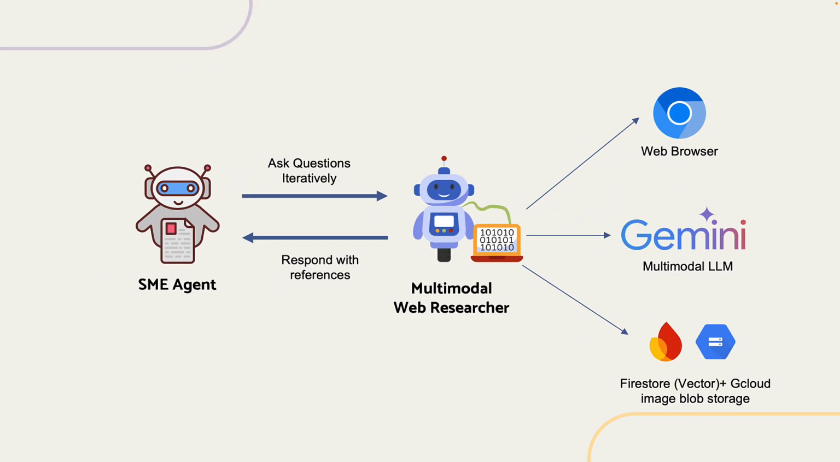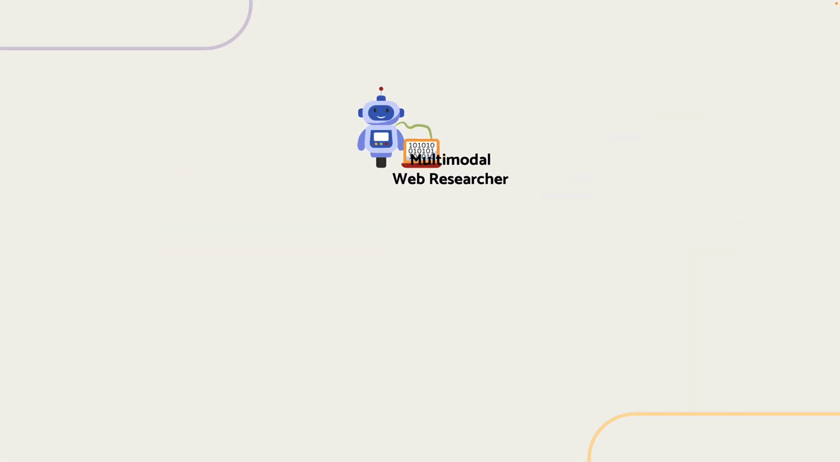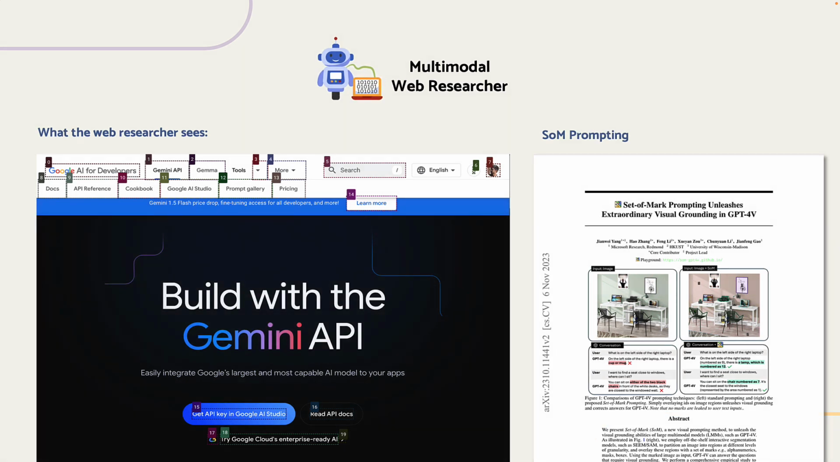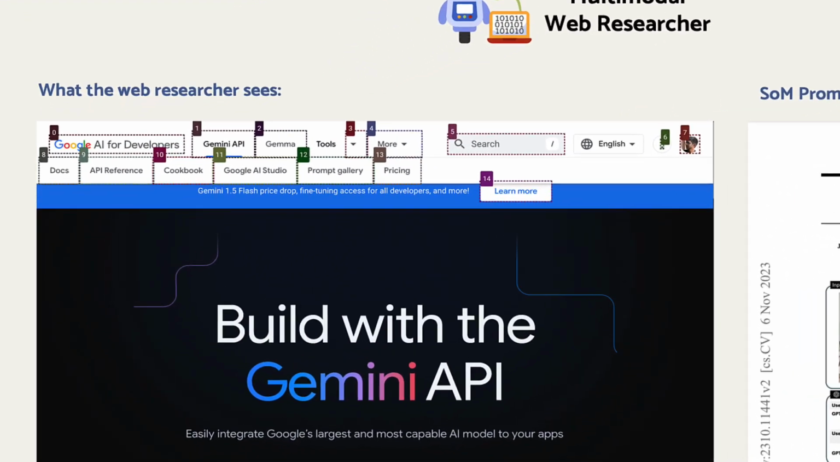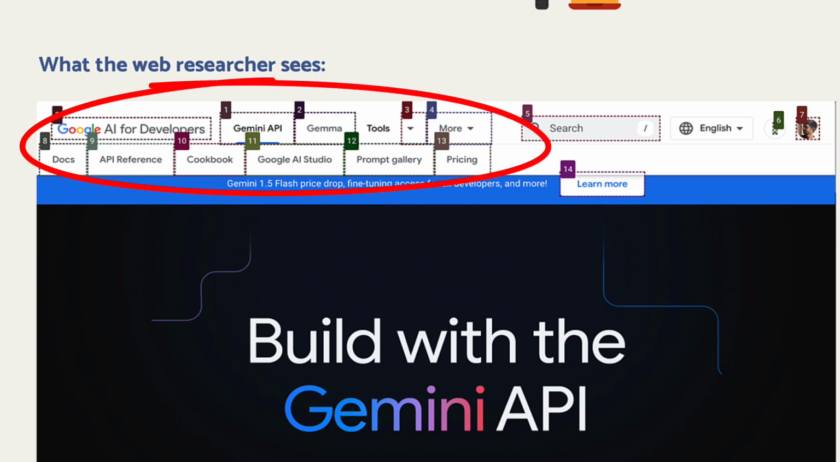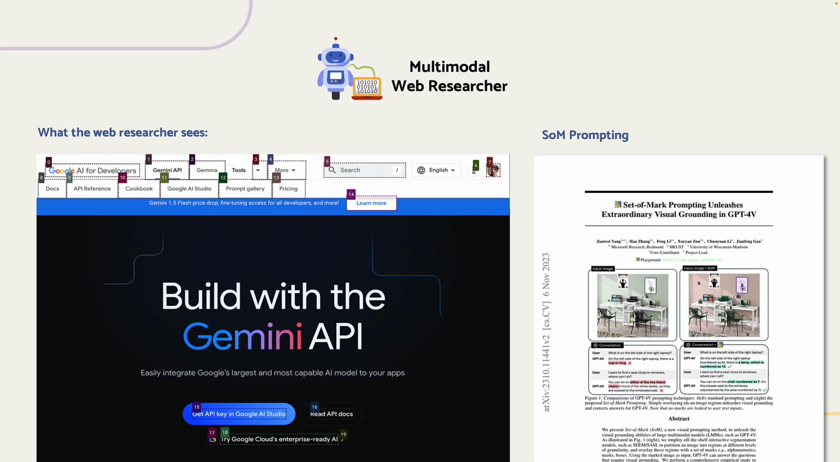All the SMEs now start asking AI-generated questions iteratively to the multimodal web researcher, which explores the web using Chromium and Playwright to produce grounded references just like a human, while storing it for later use in Cloud Firestore. What's special about this researcher is that it uses a combination of Gemini multimodal and a proven research technique called set of marks prompting, where we annotate the interesting and interactive parts of the page using visual markers and numbering, allowing for Gemini to easily navigate, download images, and reference videos. This improves Gemini's success rate by over 25% over state-of-the-art methods.